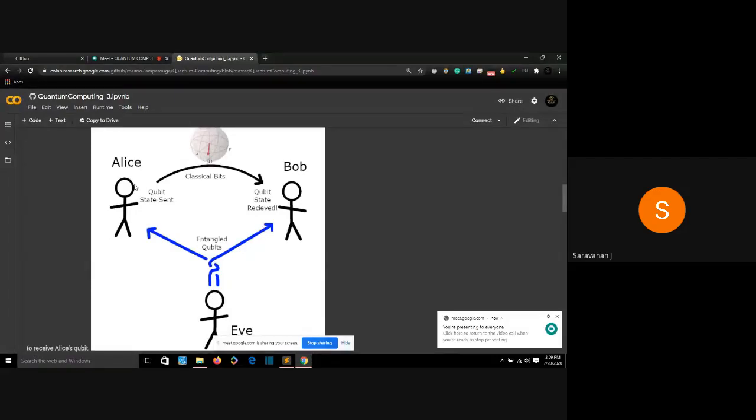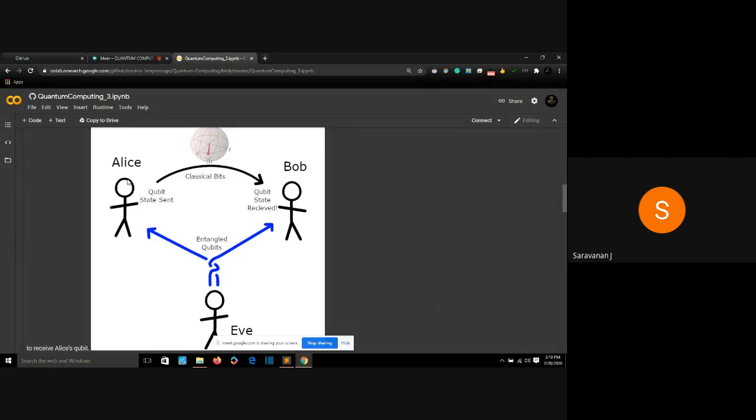So what we can do is Alice will send information to Bob, but Eve won't know what the information is. Alice will perform a certain operation on the qubit and send that to Eve. And Eve will not know what information is inside that qubit. Eve cannot decode what information is inside the qubit. But when Bob receives it, he can decode the information and the qubit state will be received by Bob. And Alice will not have the qubit state anymore.